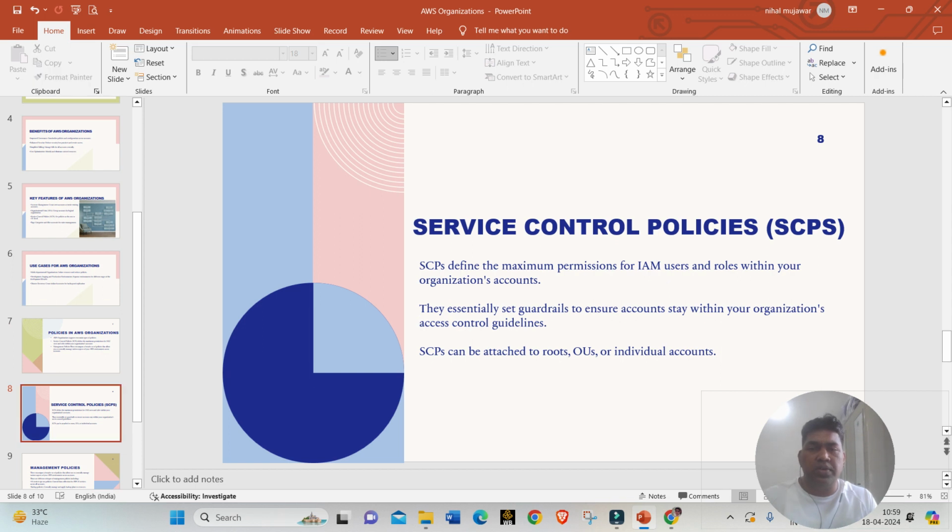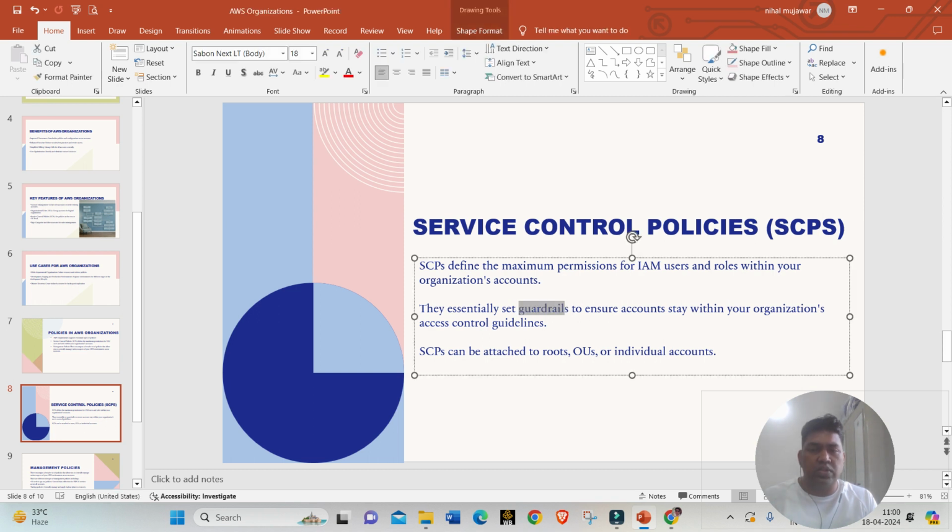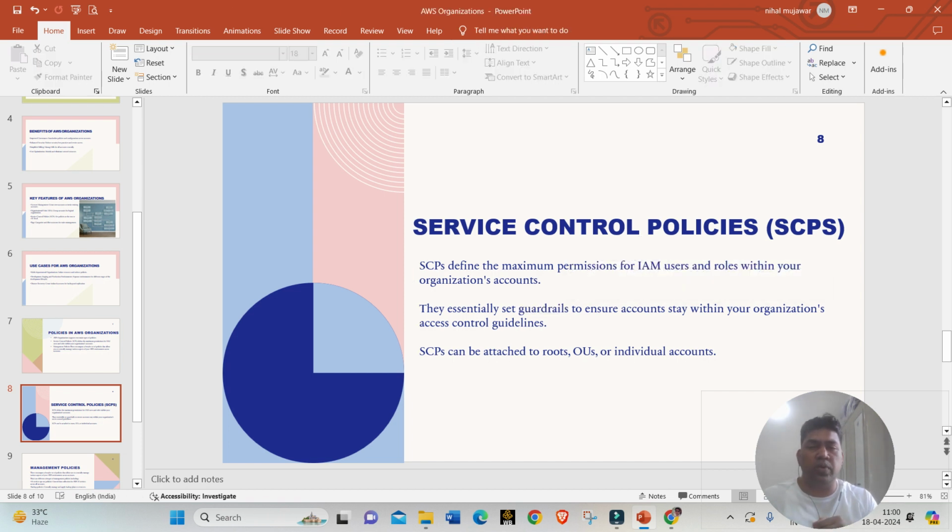Now let's talk about SCP in detail. SCP defines maximum permissions for IAM users and roles within your organization's accounts. They essentially set guardrails, and these are very important from a security perspective. It will ensure the accounts stay within your organization's access control guidelines.